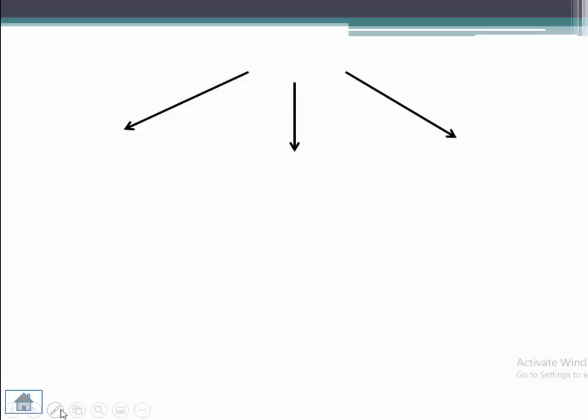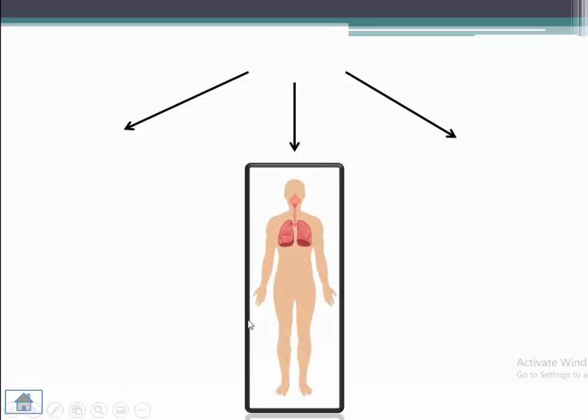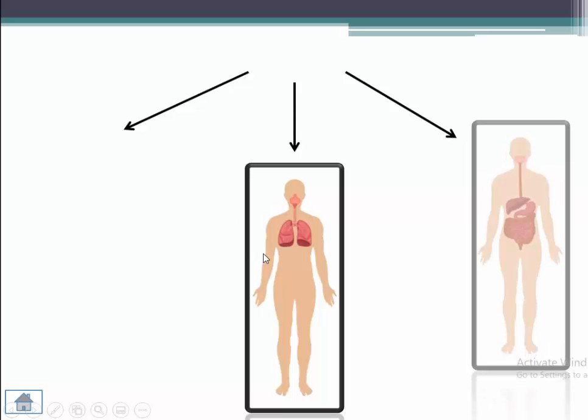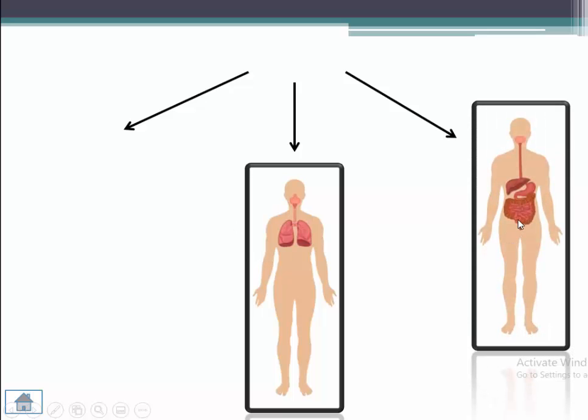Inside your body you can find something like this. We can say a device which is responsible for your breathing, or your respiration. And we have another device inside our body like this. This device is responsible for what you eat.